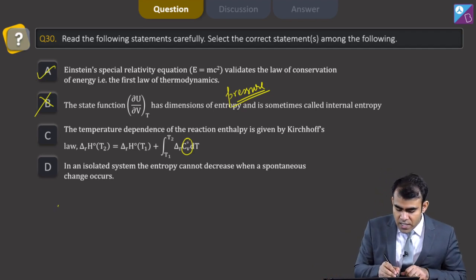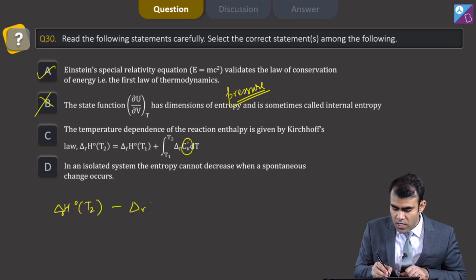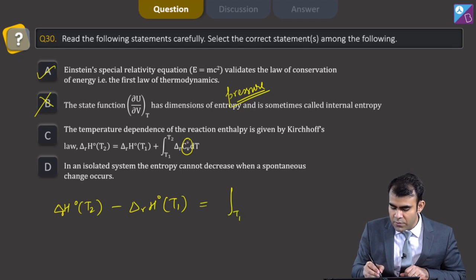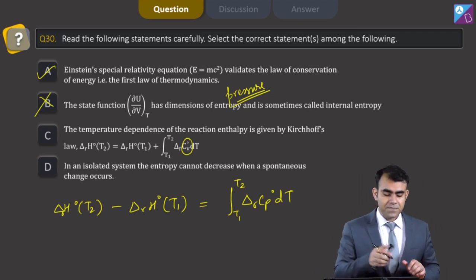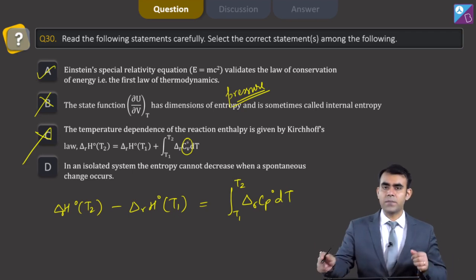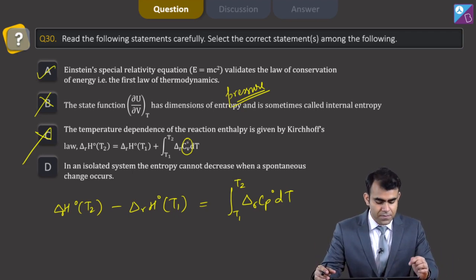So the equation is delta R H naught T2 minus delta R H naught T1 equals integral T1 to T2 delta R Cp naught dT. And because of that, this statement becomes incorrect.